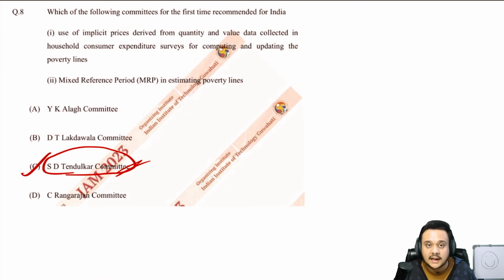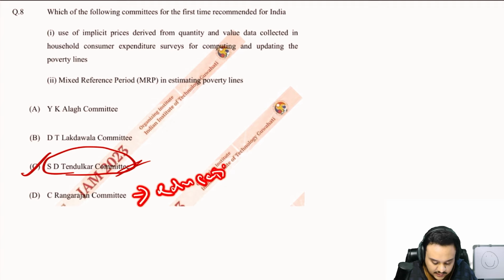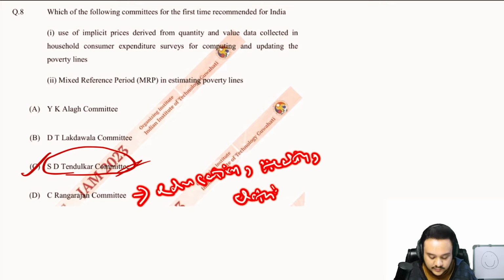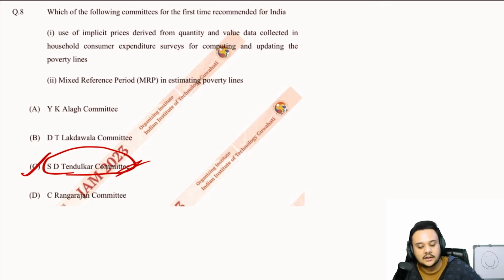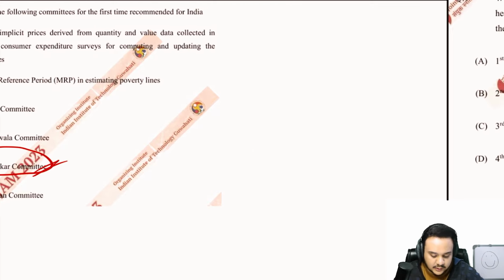Then the Rangarajan committee, which did not just include the calories, but instead included education, health, clothing, transport, food, and so on. So these are the factors that you must remember. So let us move on.